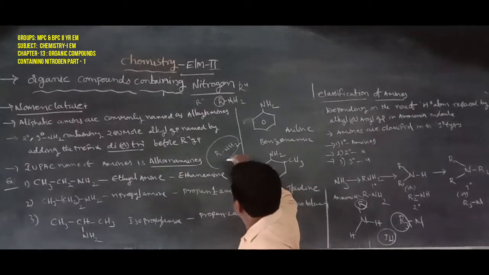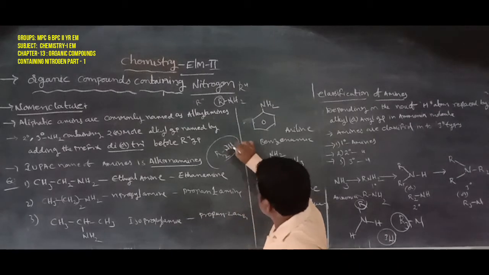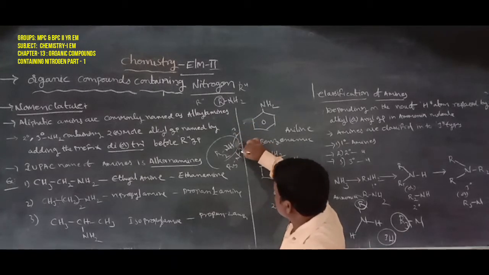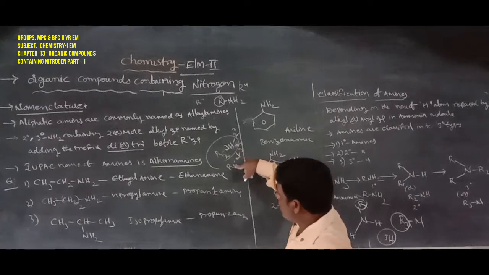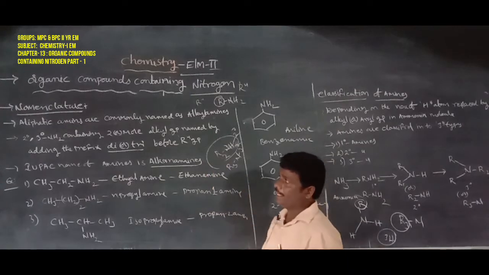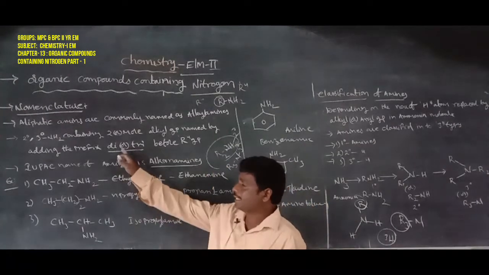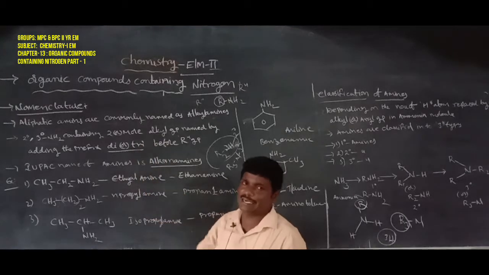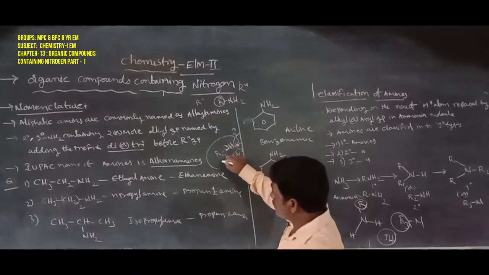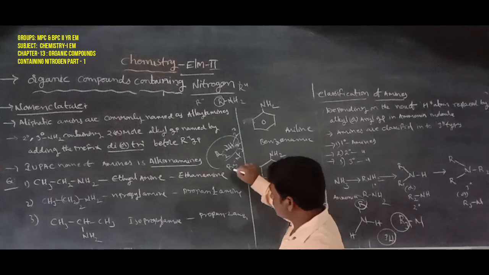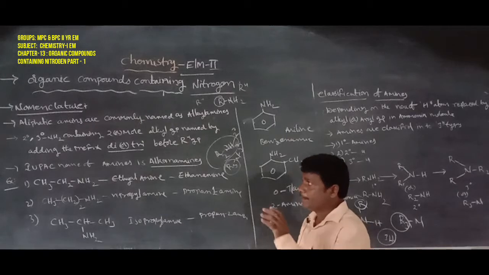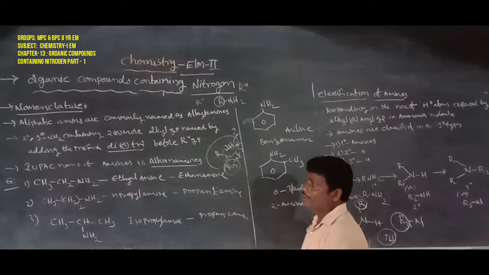Next, secondary and tertiary amines contain two or more alkyl groups, R2NH or R3N. Two or more alkyl groups are named by adding the prefix di or tri before the alkyl groups. For example, secondary amines consist of two alkyl groups, and tertiary amines consist of three alkyl groups, named by adding the prefix di or tri before the alkyl groups.